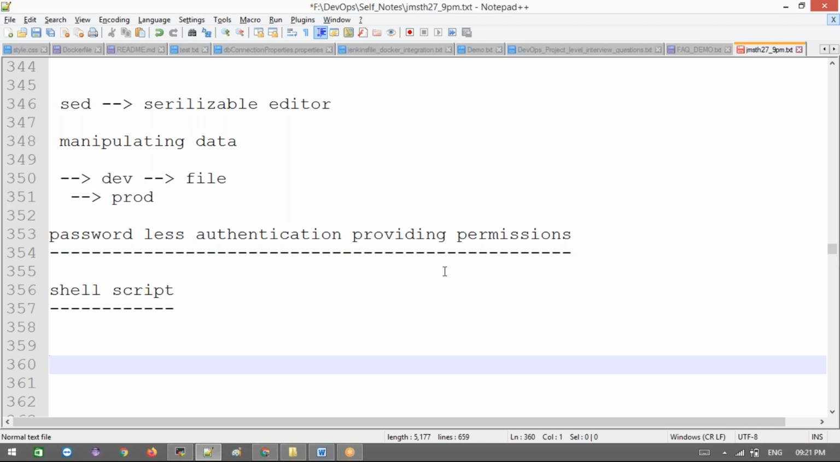Let me tell you one real-time scenario. You need to delete yesterday's log files. When you come to the office, that is your first task. If you don't delete them, your space will be occupied today, and the next day your server will go down. That is what you would face every day.